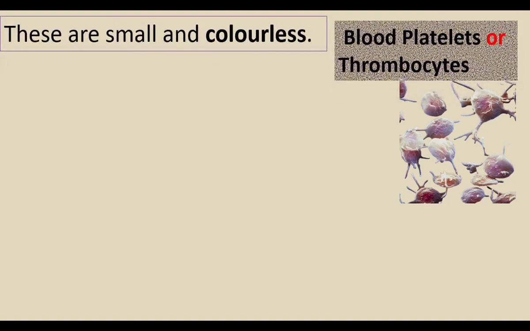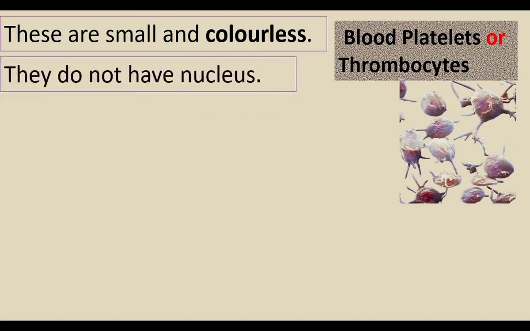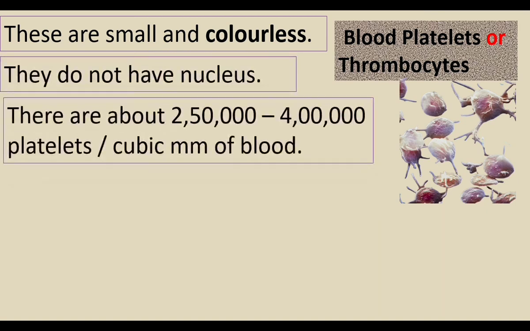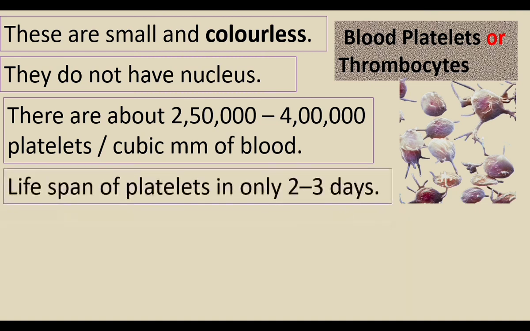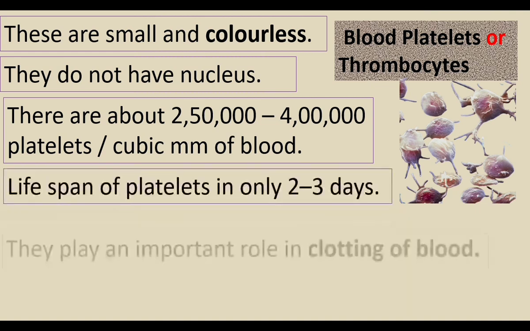Thrombocytes are small and colorless cells. They are the broken pieces of larger WBCs. They do not have a nucleus. There are about 2,50,000 to 4 lakhs platelets per cubic millimeter of blood. They live for only 2 to 3 days.